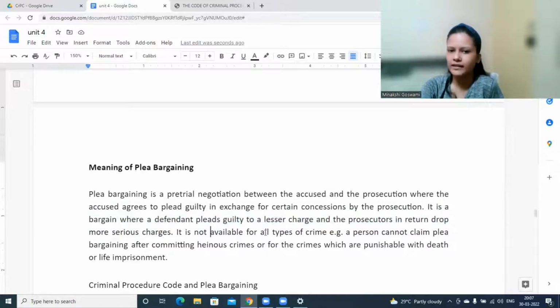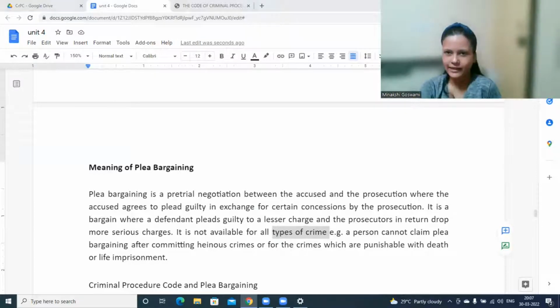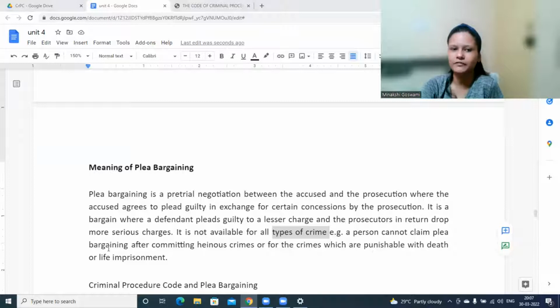It is not available in all types of crime. It's not that everywhere you would get this option. Like after committing murder, a person cannot say, okay, plea bargaining. That would not be applicable. It is applicable in some cases only. For example, a person cannot plead guilty for heinous crimes and for crimes which are punishable with death, life imprisonment, etc. These are serious crimes. There, it's not possible.